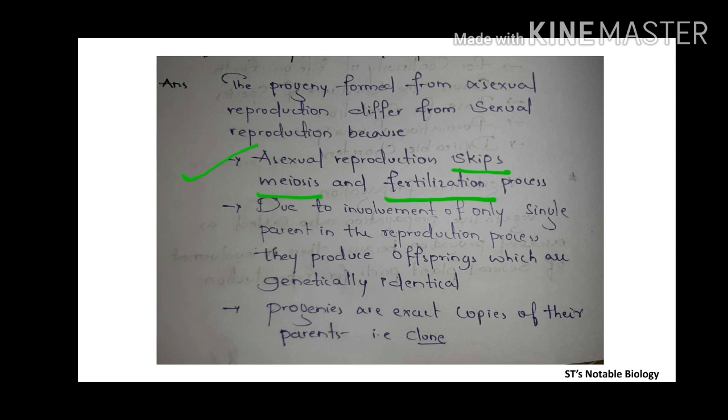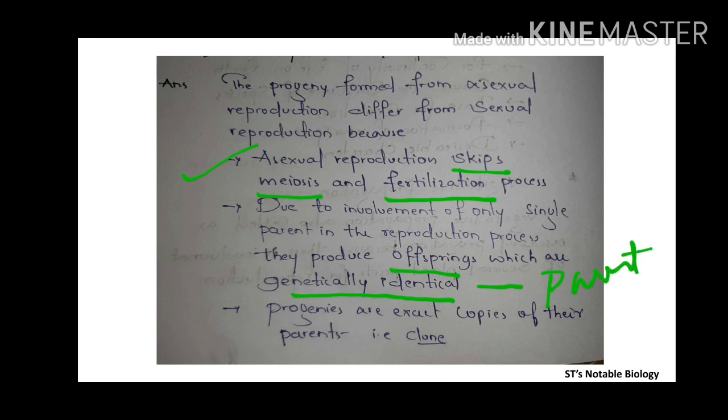Second is the involvement of only a single parent in the reproductive process. We have seen there is involvement of a single parent. Due to this, they produce offspring which are genetically identical. Whatever progeny is produced from asexual reproduction is an exact copy of their parent. Exact copy of their parent means they have the same genetic characters, genetically identical to their parent.